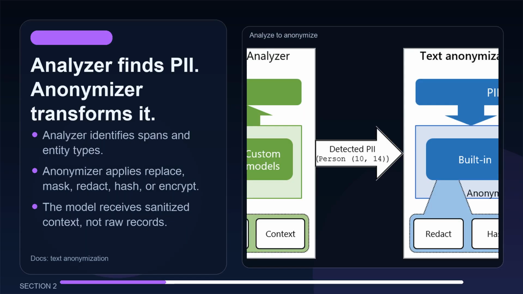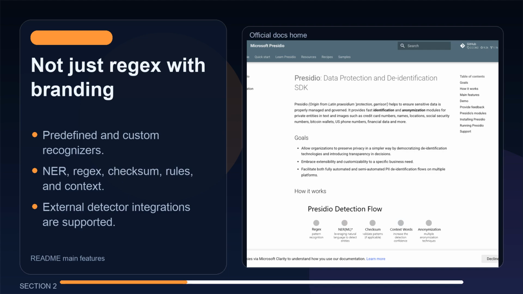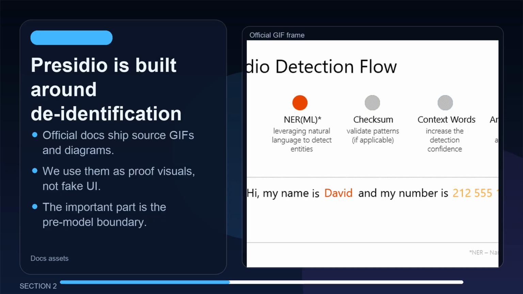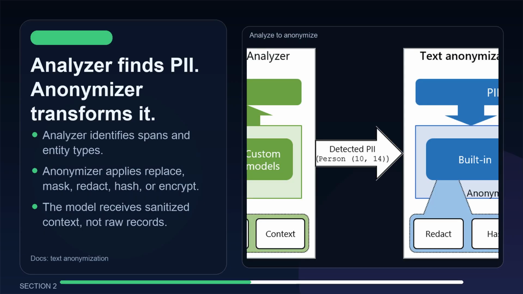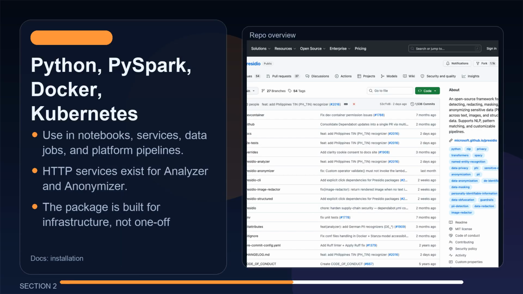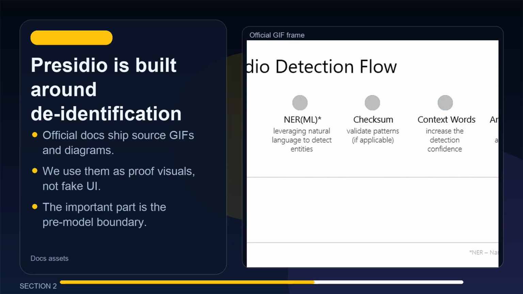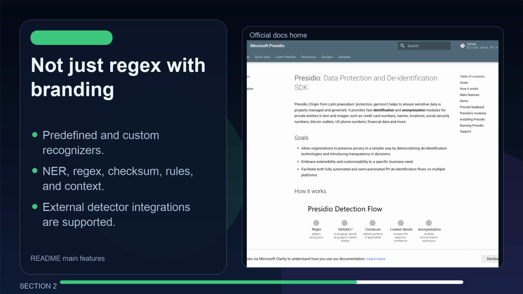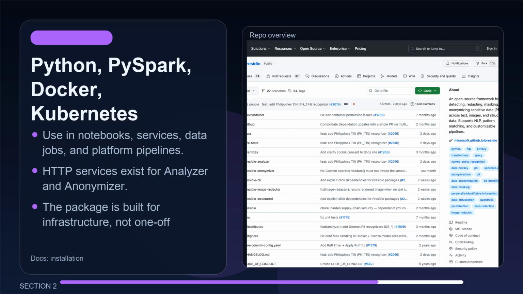First, the analyzer finds PII entities in unstructured text using predefined recognizers, custom recognizers, named entity recognition, regular expressions, checksum logic, rule-based logic, and context from nearby words. Then the anonymizer takes those spans and applies operators like replace, mask, redact, encrypt, decrypt, hash, or custom logic. The repo also documents multiple deployment lanes, Python packages, PySpark workloads, Docker services, and Kubernetes.